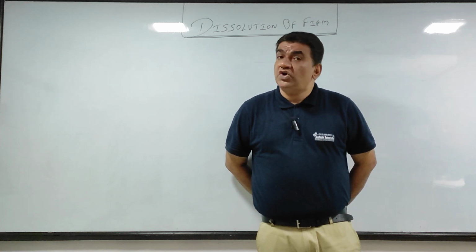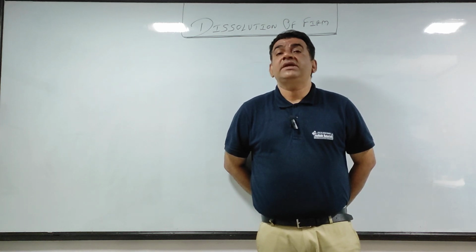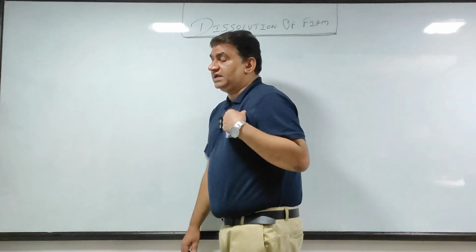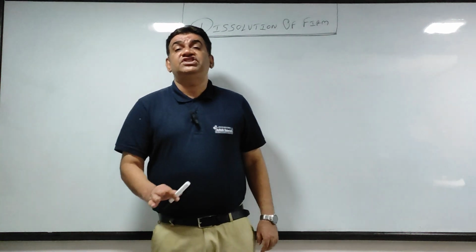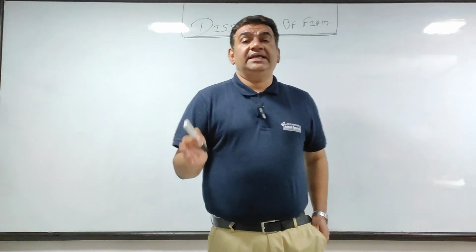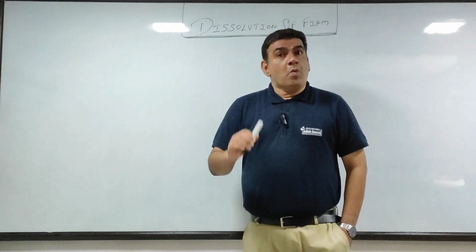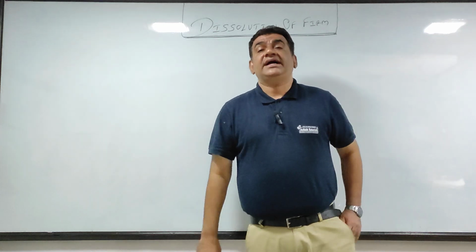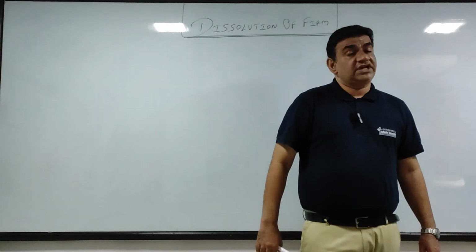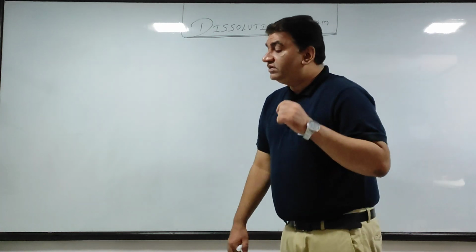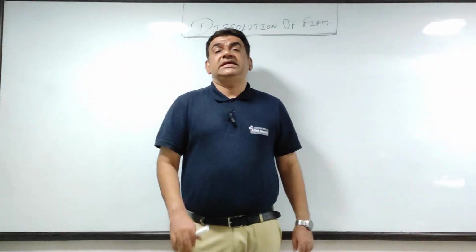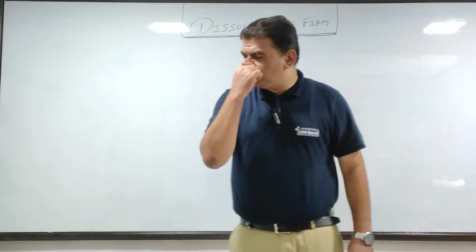Partners' capital is always on the liability side. लायबिलिटी में क्यों होता है कैपिटल? Because it is the personal money of the partner which is invested by them in the firm. When the firm shuts down, dissolution, the firm has to pay the money back to the partners.